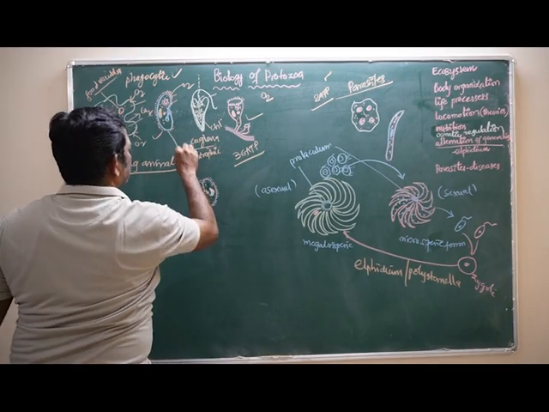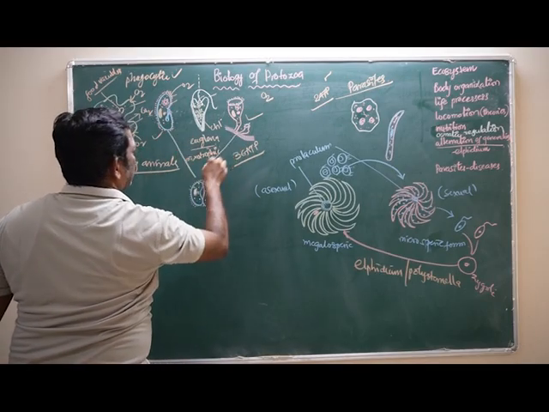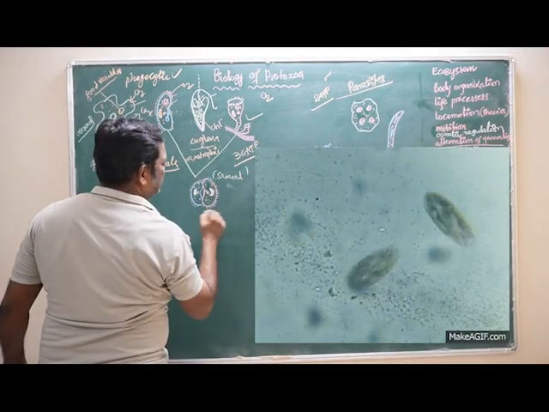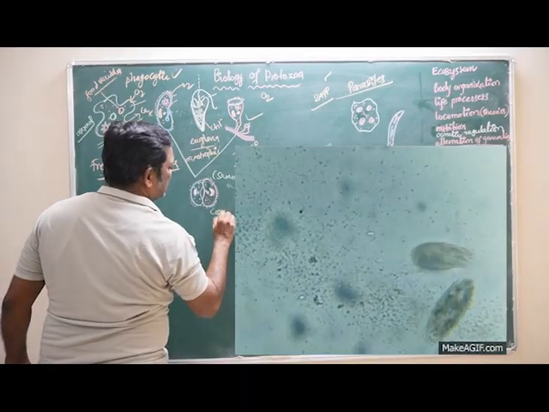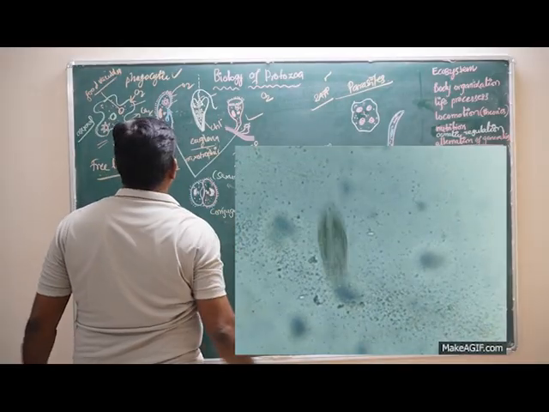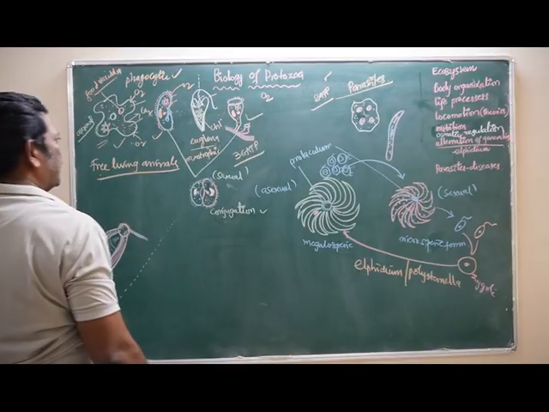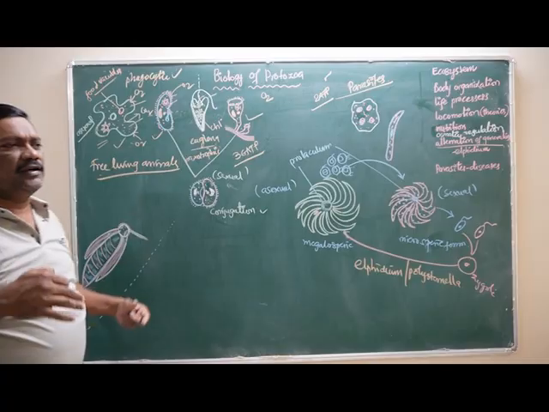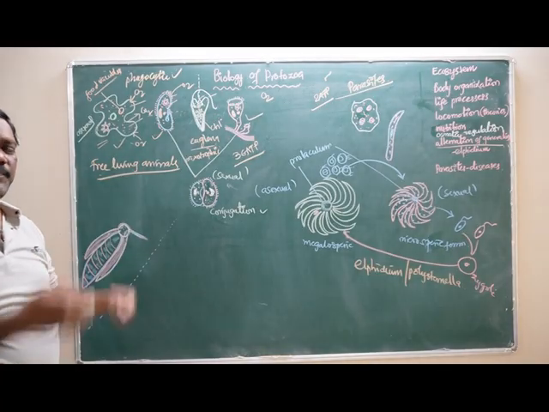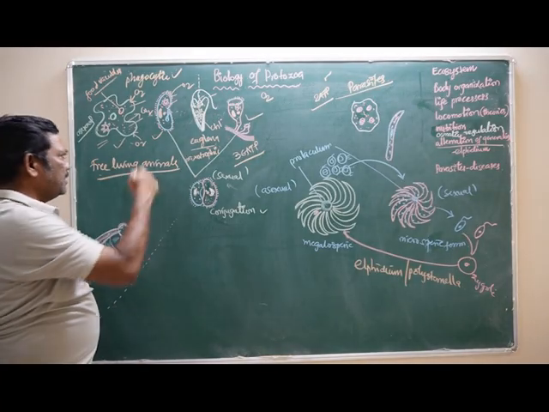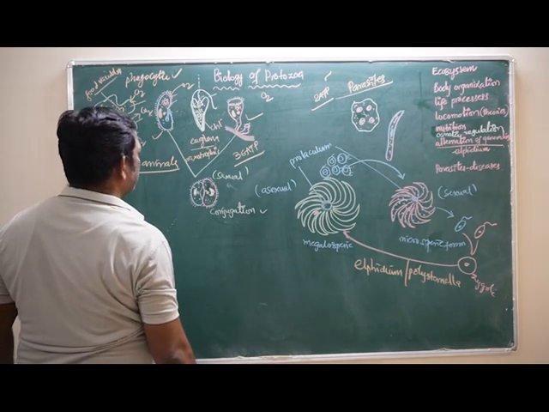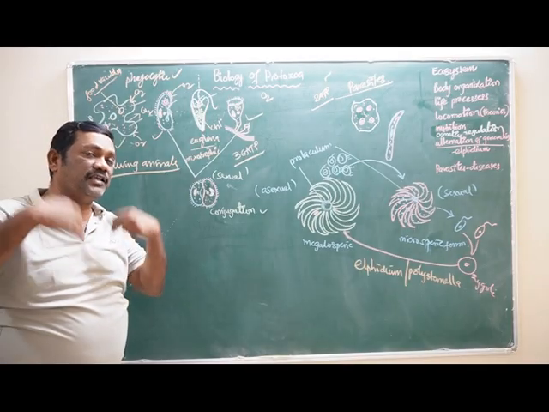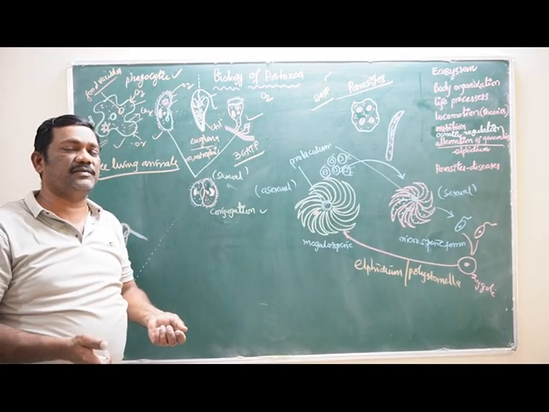In these two ciliates, a special type of sexual reproduction is taking place. This special type of reproduction is called conjugation. Conjugation is a special type of reproductive mechanism taking place in the ciliates only. Actually, conjugation is the sexual reproduction that takes place in bacteria, but here in the ciliates conjugation is also taking place. Normally they reproduce asexually by binary fission, but sometimes they can choose sexual reproduction, that is the conjugation process.